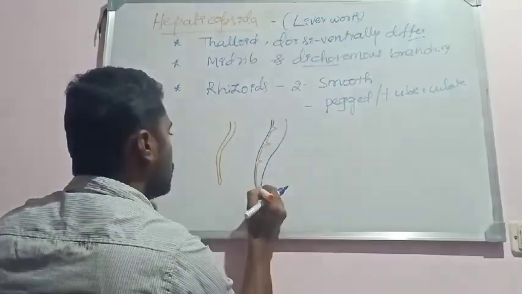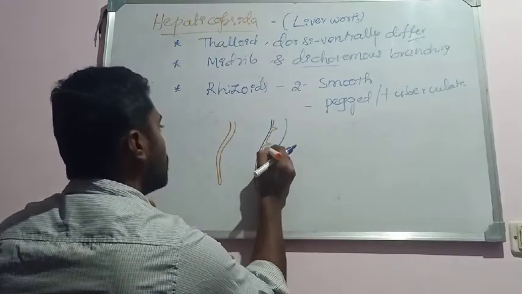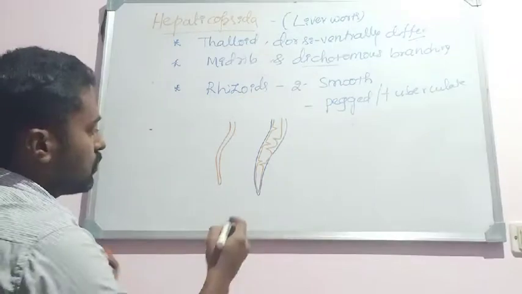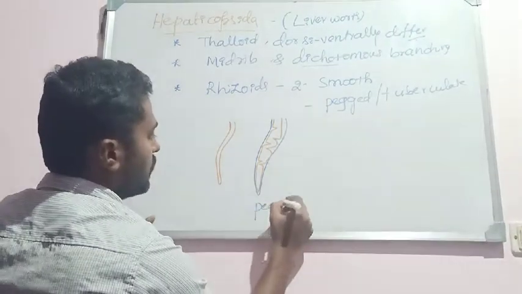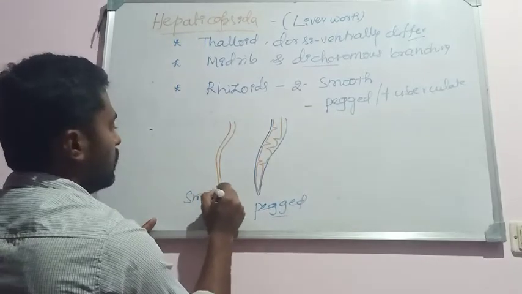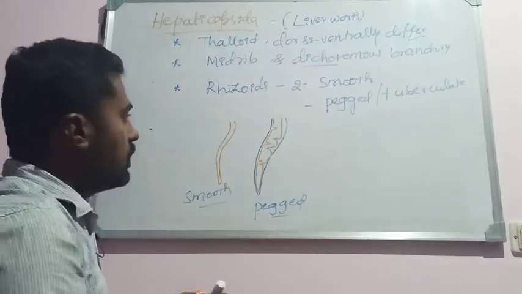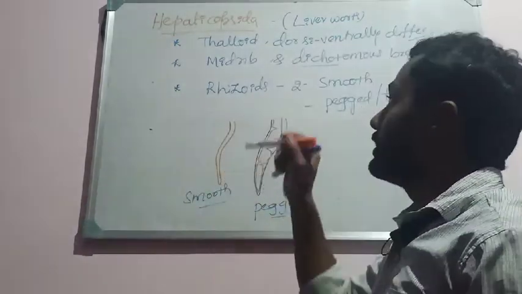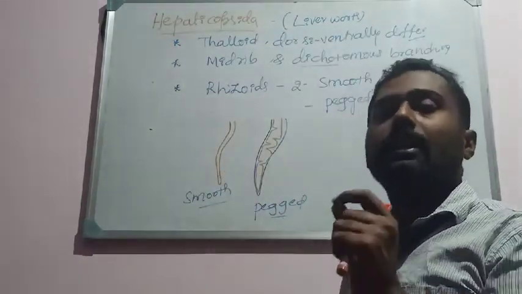This is what is called the pegged or tuberculate rhizoid, and this is what is known as the smooth-walled rhizoid. So remember one thing, here the rhizoids are unicellular and unbranched.